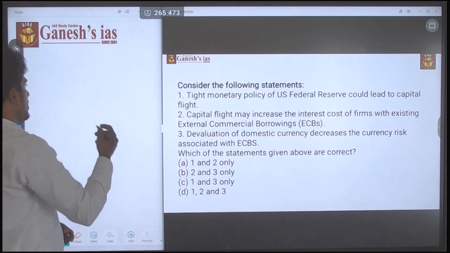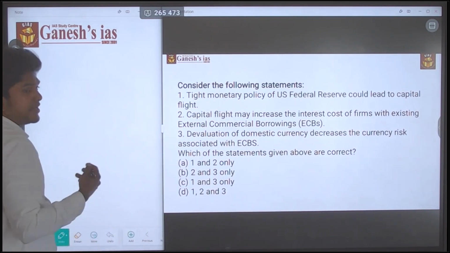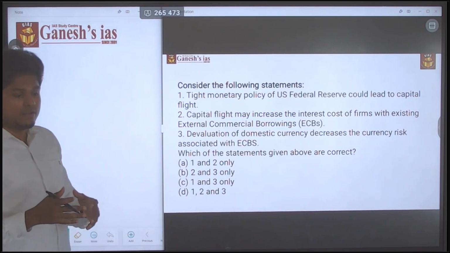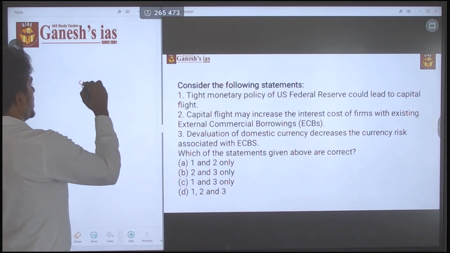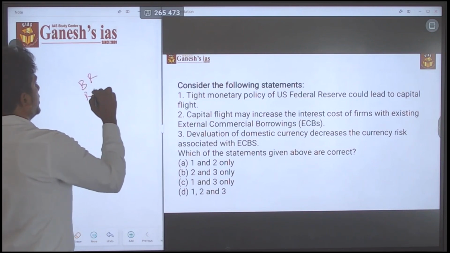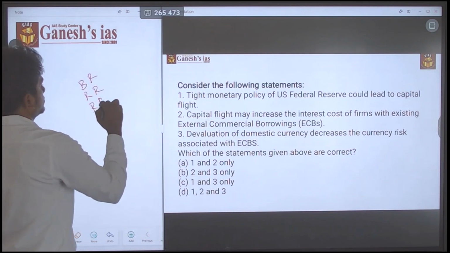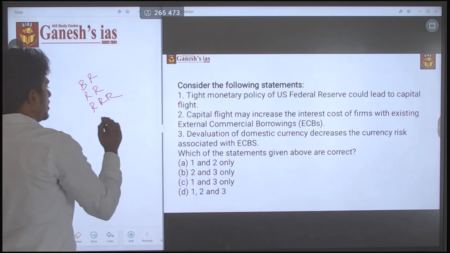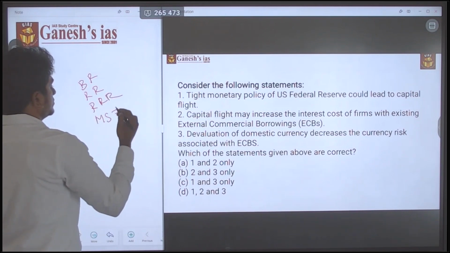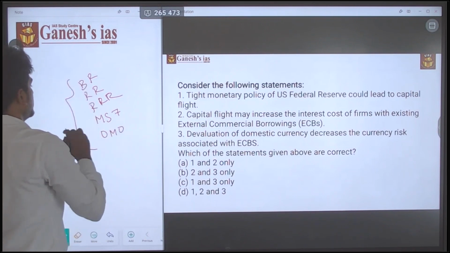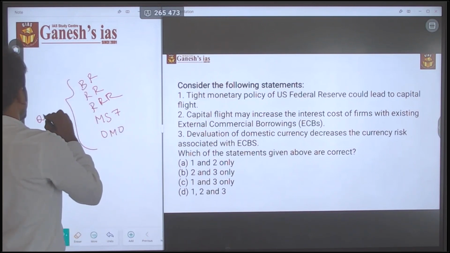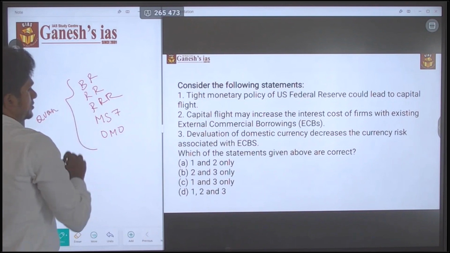There are various means of tightening the money flow in the economy. They can use bank rate, repo rate, reverse repo rate, marginal standing facility or open market operation. These are some examples of the quantitative method.